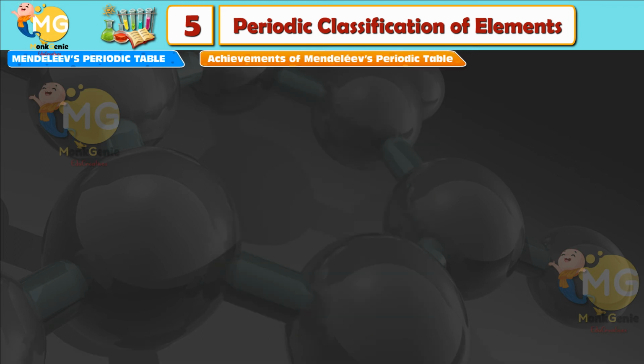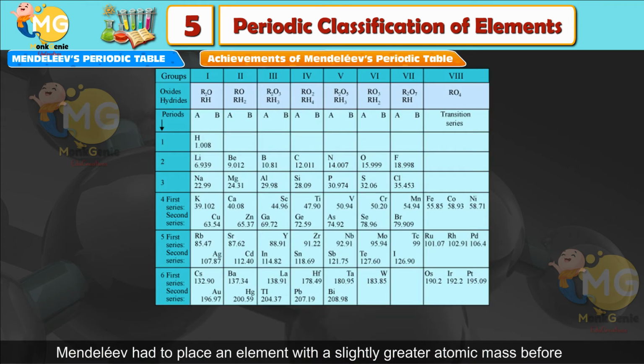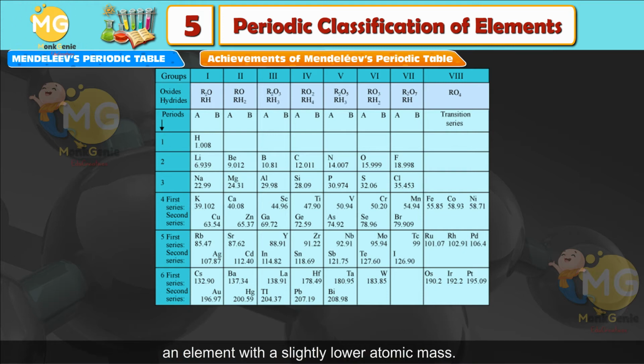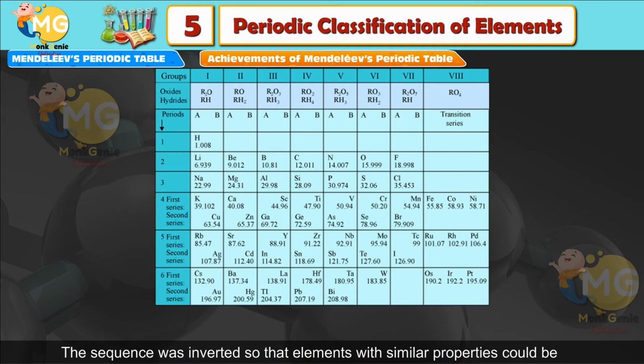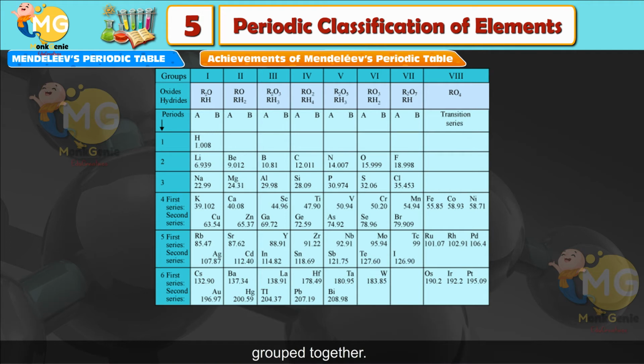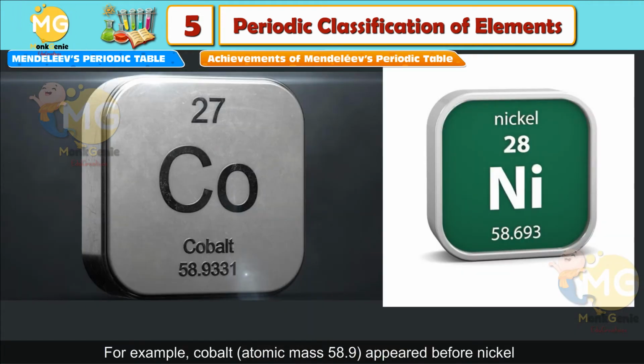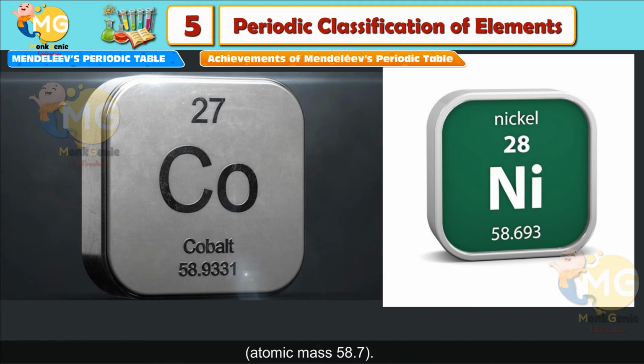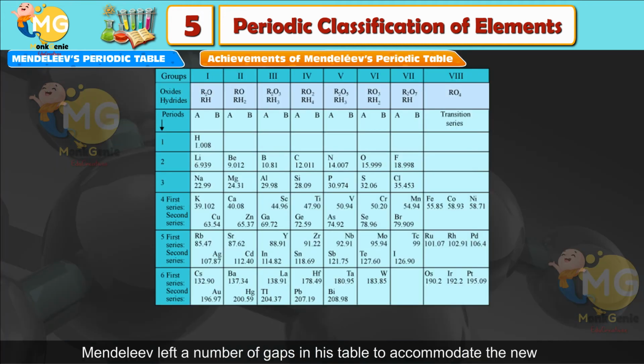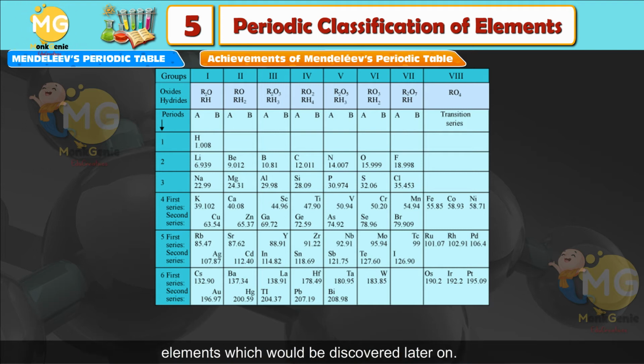Achievements of Mendeleev's periodic table. Mendeleev had to place an element with a slightly greater atomic mass before an element with a slightly lower atomic mass. The sequence was inverted so that elements with similar properties could be grouped together. For example, cobalt, atomic mass 58.9, appeared before nickel, atomic mass 58.7. Mendeleev left a number of gaps in his table to accommodate the new elements which would be discovered later on.